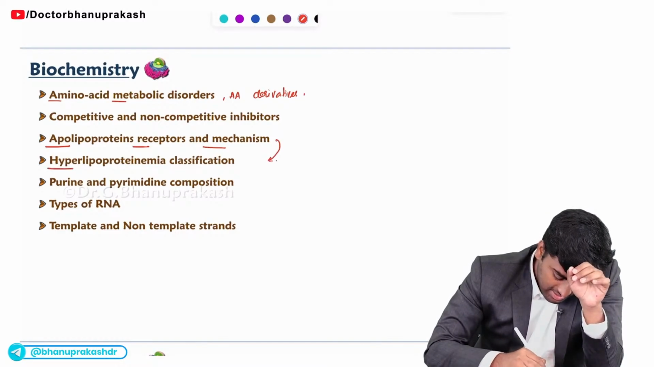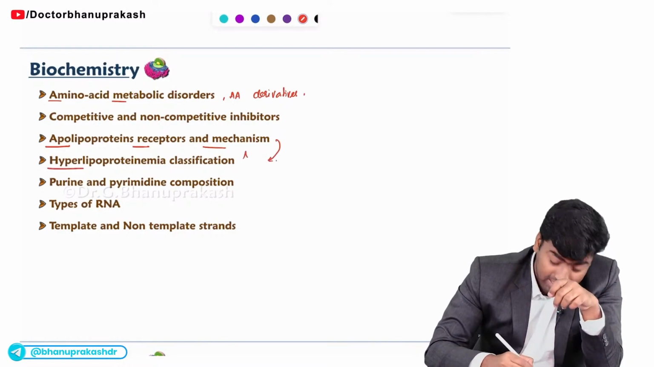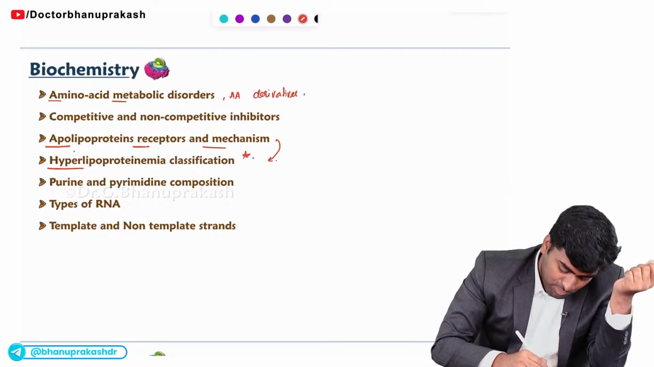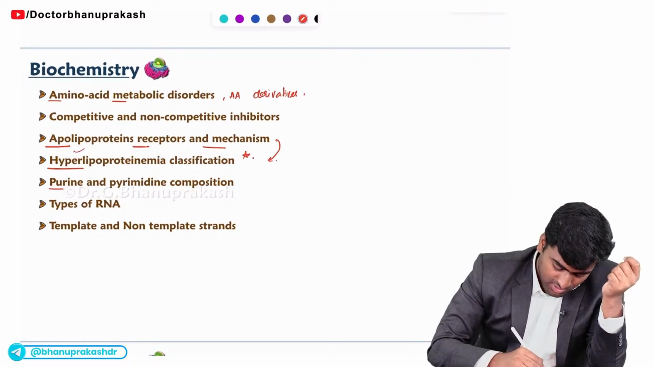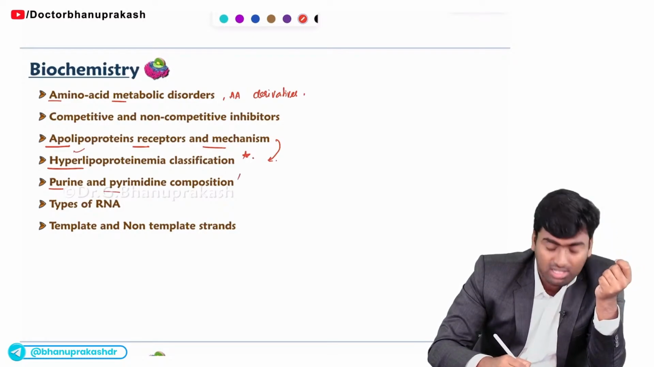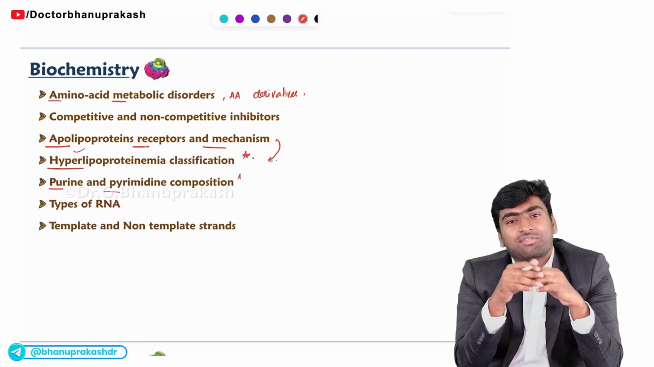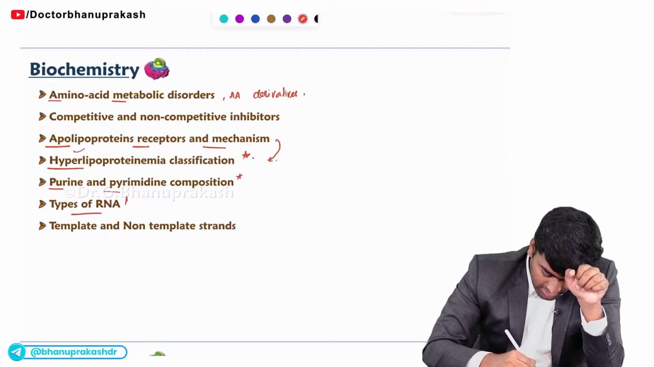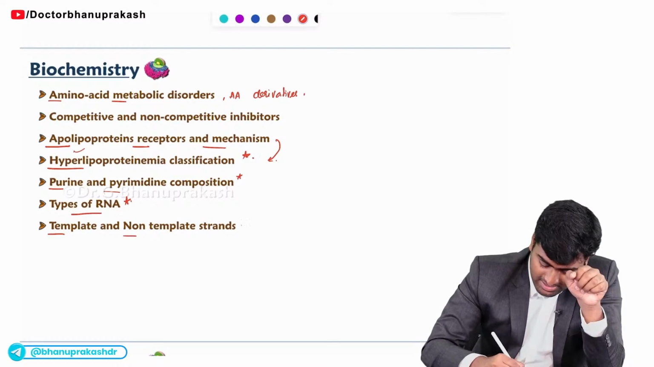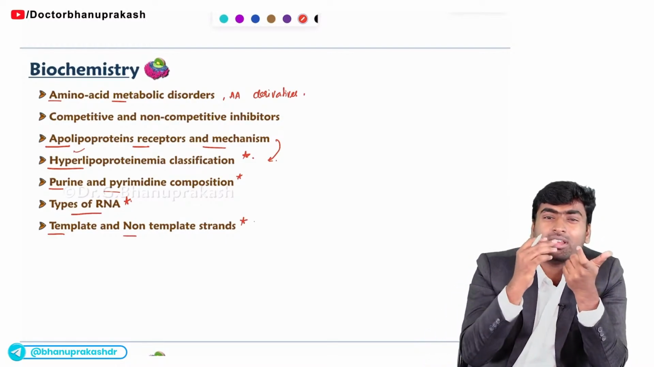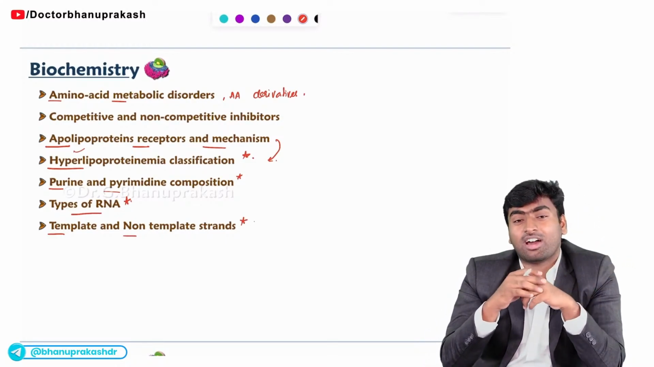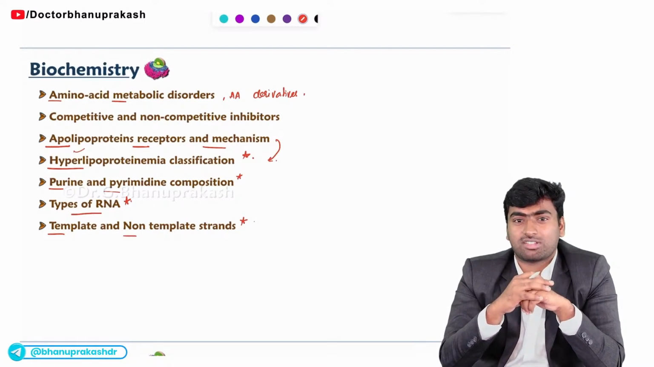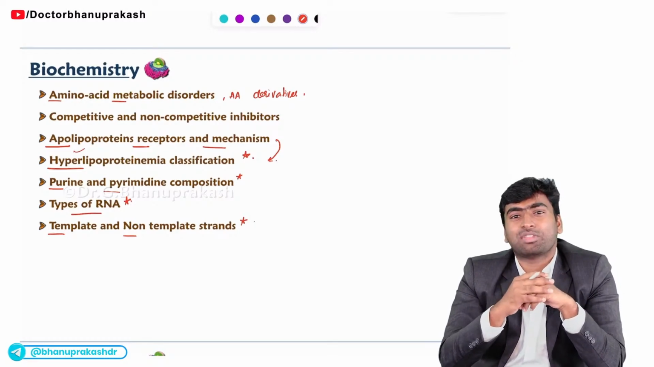And in some cases, they might ask the hyperlipoproteinemia classifications. Fine. They will give the symptoms and ask which type of hyperlipoproteinemia this is. Fine. Next one, about purine and pyrimidine composition. They will ask which of the following makes up this carbon and this nitrogen. Fine. And about the types of RNA and template and non-template strands. They will give the template strand and ask you to find the non-template strand or the RNA coding strand. Okay. Or sometimes they might give some calculation type of questions also. So these are the most important topics from the biochemistry perspective.